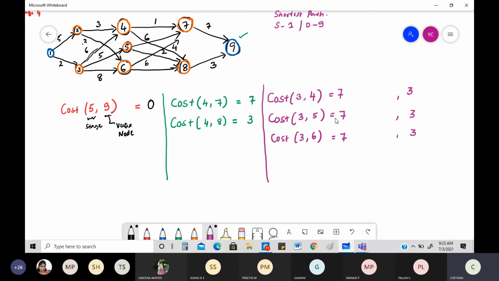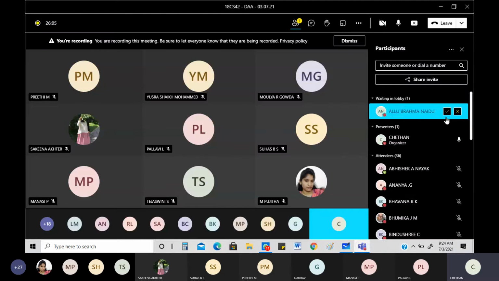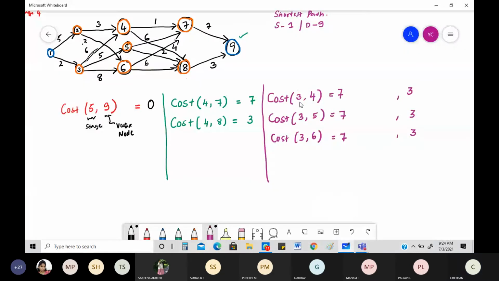Be careful. See this. What is the thing to be done here? The thing to be done here is we are going to figure out the cost from 4. Be careful here. I'm only talking about 4 now. Forget these two. Only with regard to 4, from 4 to 7. What is the cost I have? It is 1. From 7 to 9, you don't have to worry. It's already written 7.